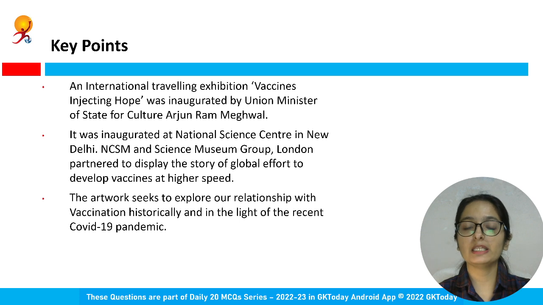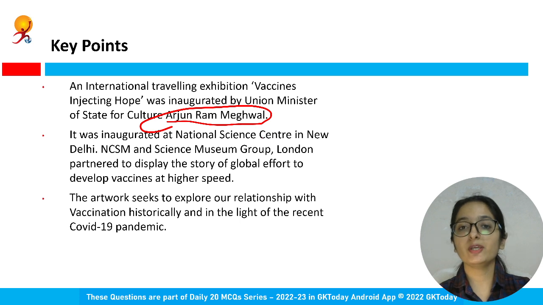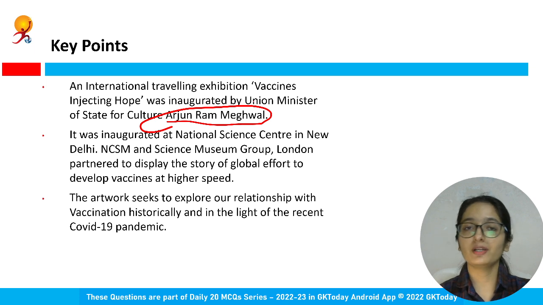This particular exhibition, Vaccines Injecting Hope, was inaugurated by the Union Minister of State for Culture, Arjun Ram Meghwal, right? This is not an event solely organized by India.